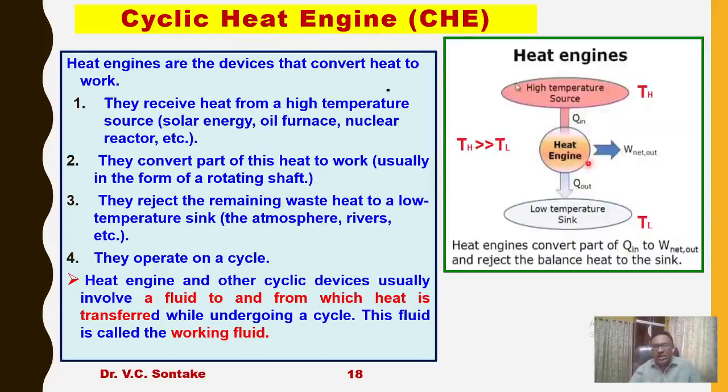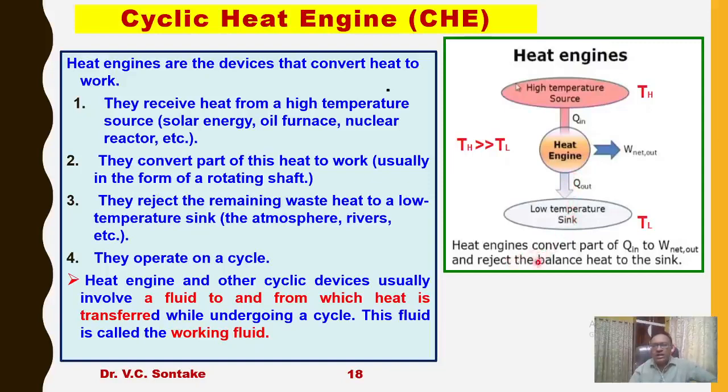It is operated between a source, obviously at high temperature TH, and a low temperature energy reservoir, that is the sink, TL. TH is very large as compared to TL. So what this heat engine is doing is receiving Q input amount of heat from the source, converting this heat into work W net output, and rejecting the remaining amount of heat which is not converted into work to the sink.